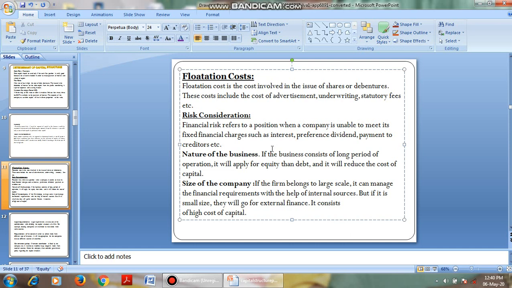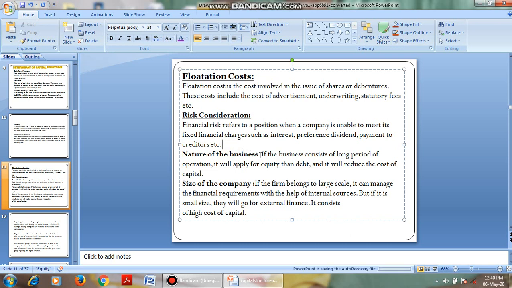Based on the cash position and the liquidity position, the firm will select the capital structure.